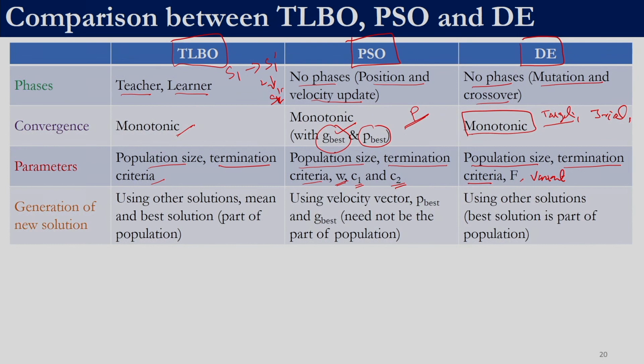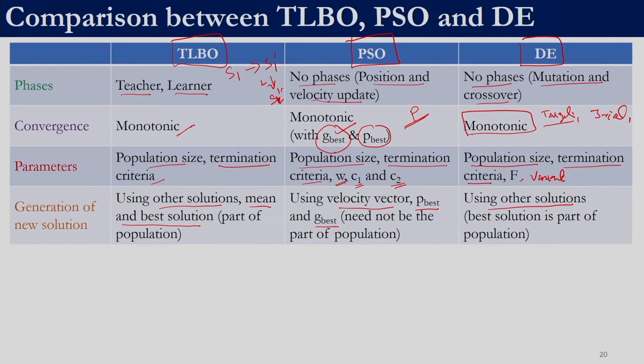While generating a new solution in teaching learning based optimization, in the partner phase we randomly selected one partner, and in the teacher phase we used the mean and best solution. In PSO we generated a new solution using the velocity vector, the personal best and the G best, whereas in DE, except for that one variant where we take best, the other variants randomly take solutions from the population to generate a new solution.